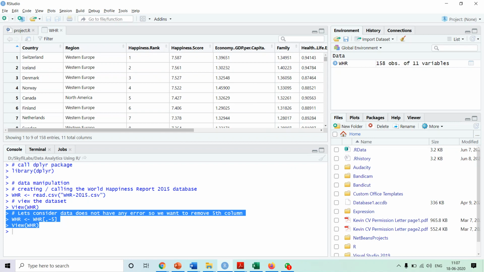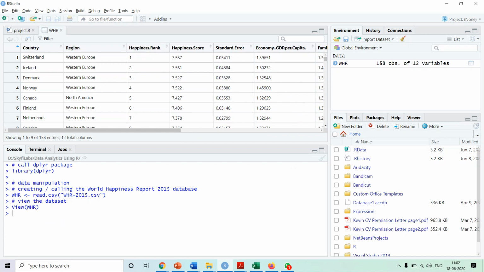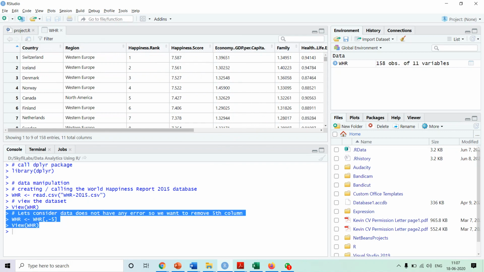Now, standard error we do not want, so we want to remove this column. If we see, this is the 5th column, 1 2 3 4 5, the 5th column. This we want to remove from our analysis. So for that, we are using whr, then in square brackets we are not specifying anything before the comma.